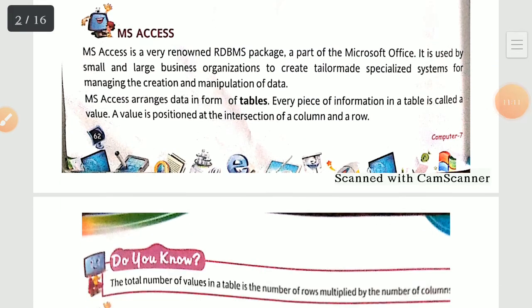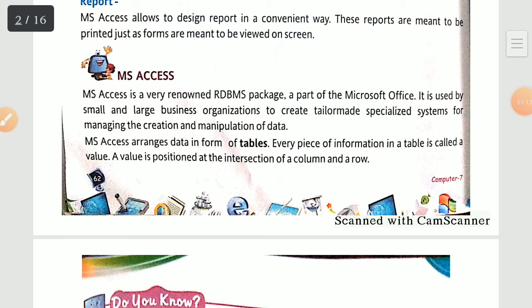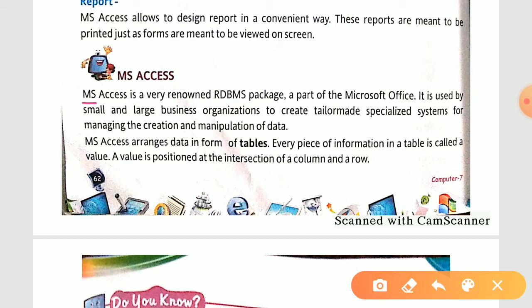Now this is the introduction of MS Access, particularly the software that we are going to use for our database. MS Access is a very renowned RDBMS package, a part of Microsoft Office. Now you know that wherever MS appears, we have that Microsoft part. It is used by small and large business organizations to create tailor-made specialized systems for managing the creation and manipulation of data.